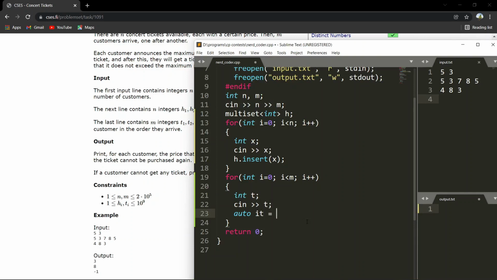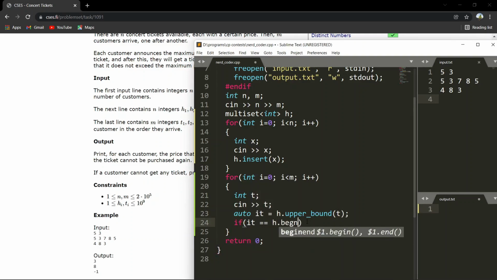Now we will look for the closest or the nearest possible price ticket in our multi-set. We'll look for the upper bound, h.upper_bound(t), and if it is equal to h.begin(), it means the first element itself in the multi-set is greater than the price.